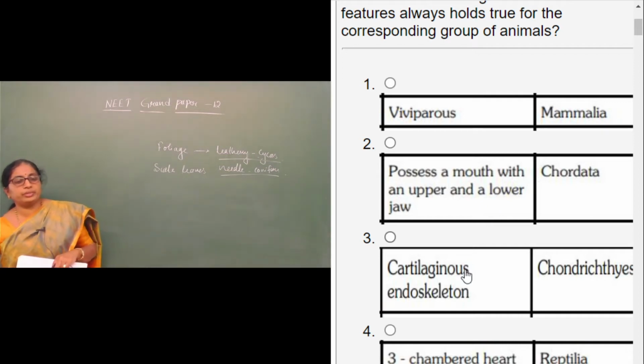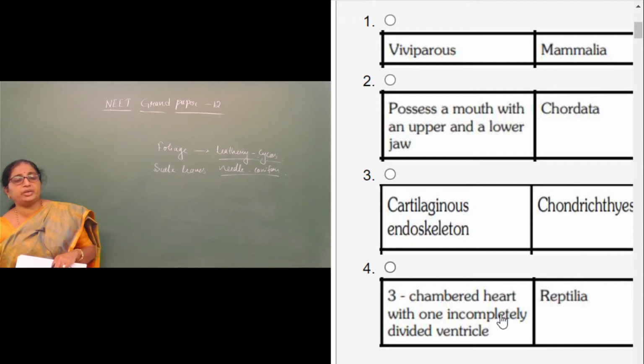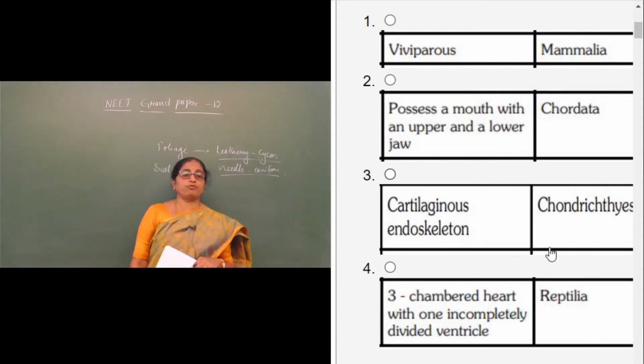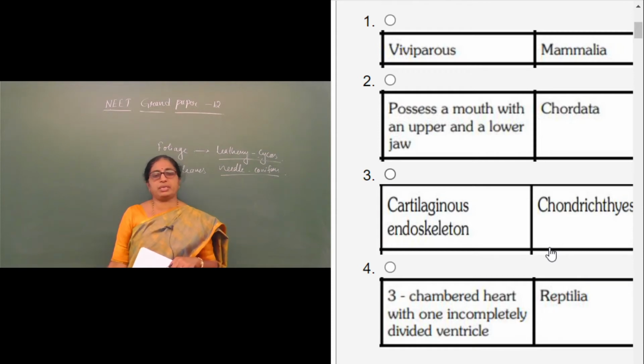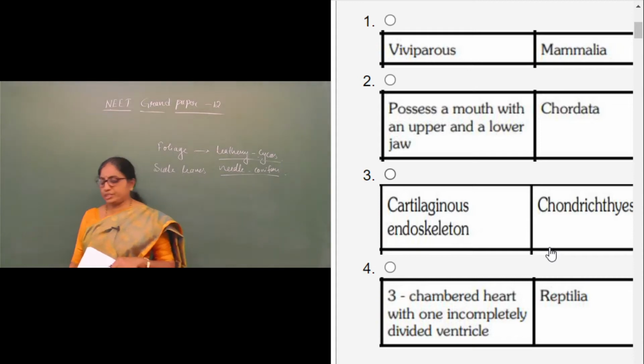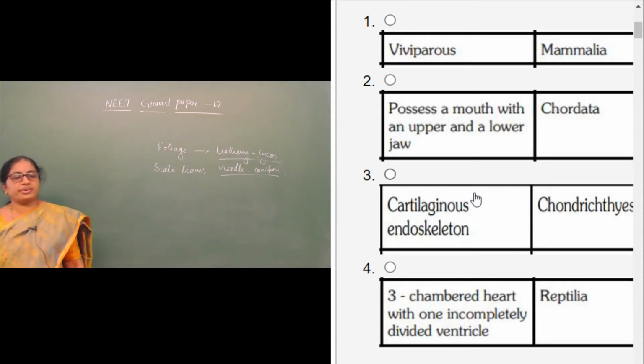Looking into the third example, cartilaginous endoskeleton, chondrichthyes. So chondrichthyes is nothing but a group of fishes which have an endoskeleton made up of cartilage. So I think this will hold good always and therefore this can be the right answer.